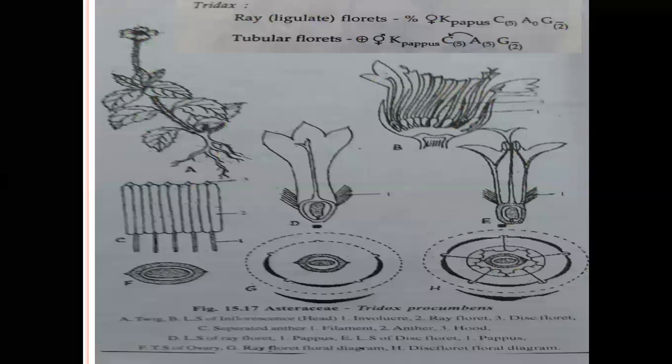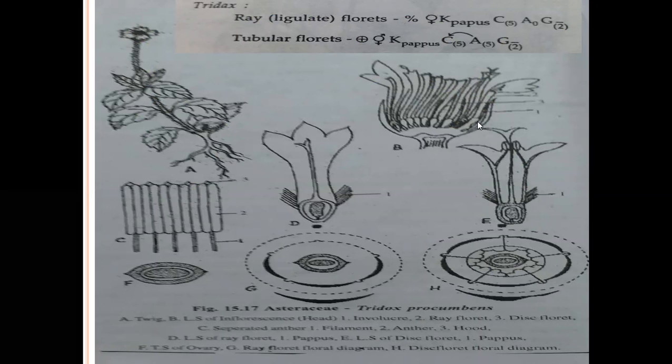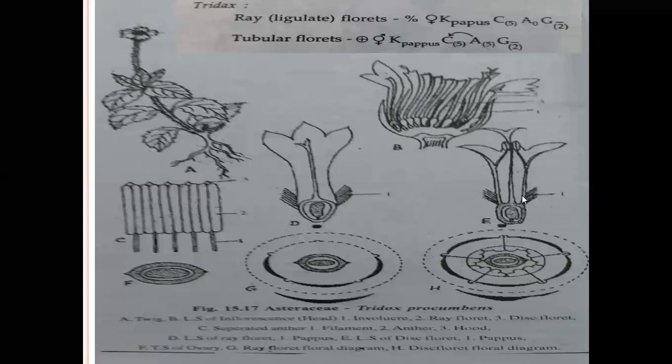After inflorescence, we come to the flower. The flower is bracteate or ebracteate. Generally bracteate flowers are present; rarely some ebracteate flowers are present. Flowers without a stalk-like structure are called sessile flowers. Bisexual flowers belong to disc florets, and unisexual flowers belong to ray florets. Ray florets are unisexual, disc florets are bisexual.